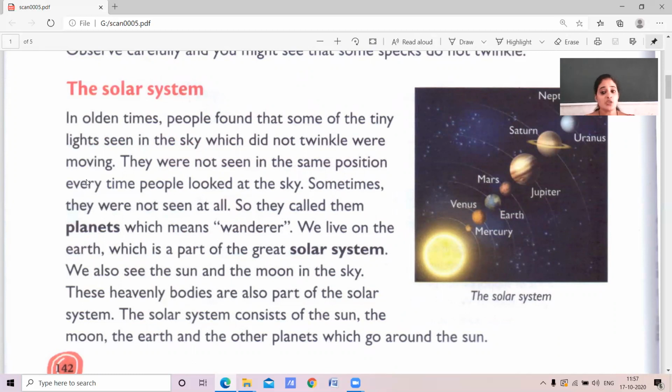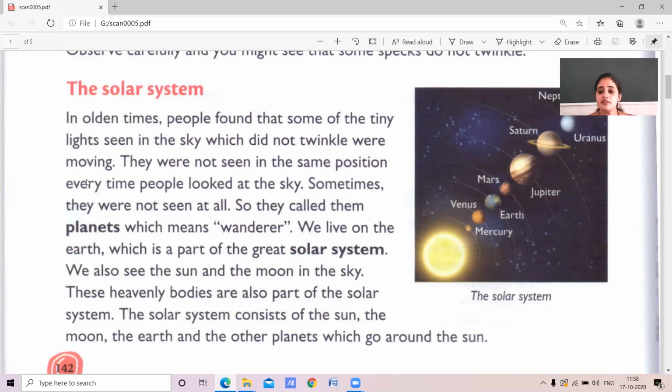Sometimes they were not seen at all, so they called them planets, children. In olden days, people found that some of the tiny lights seen in the sky were not twinkling, but moving. They were not seen in the same position. So they called that one a planet, which means wanderer, because it is not seen in the same position.